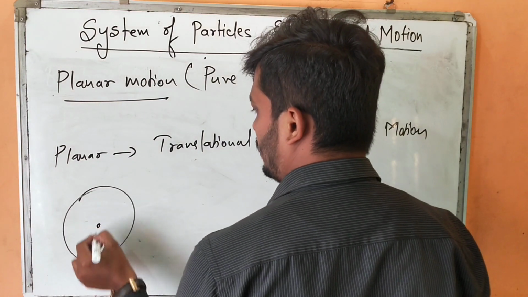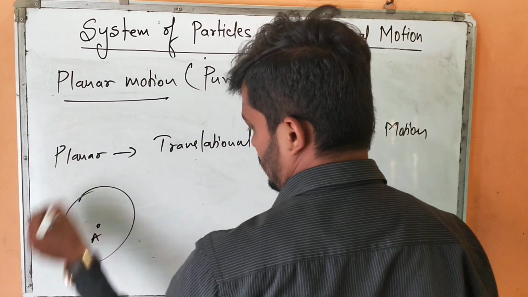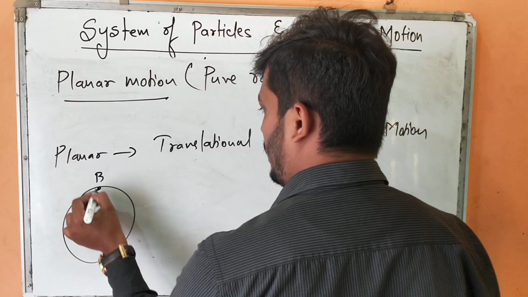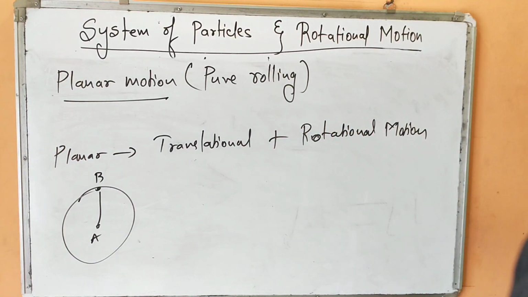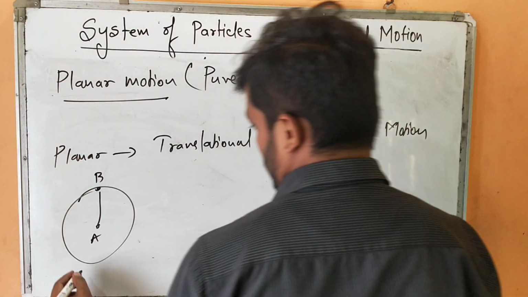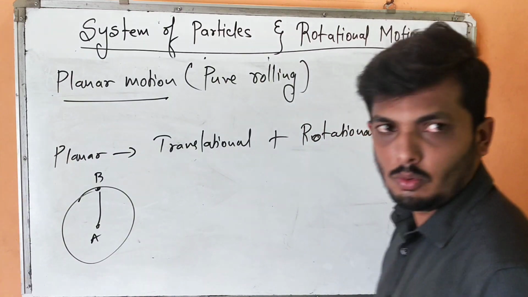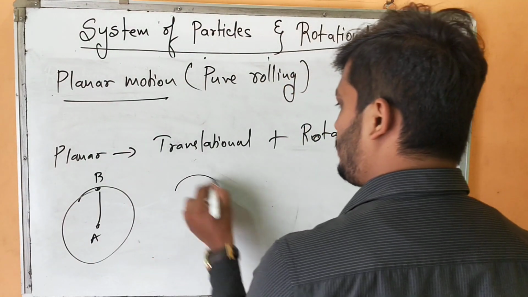Imagine this one example. There is a body of circular shape, and this is a line joining two points, A and B. Now this body is not rolling. What I do is just apply force and bring that body here.